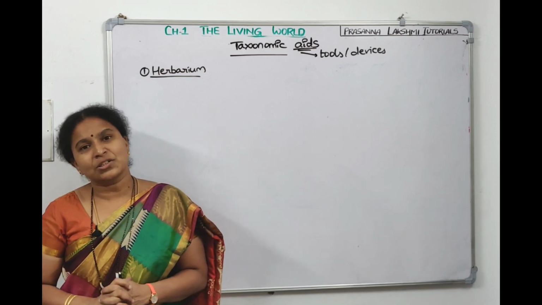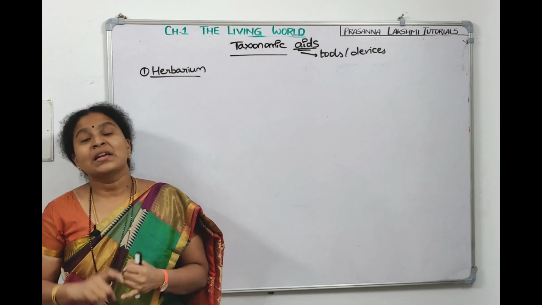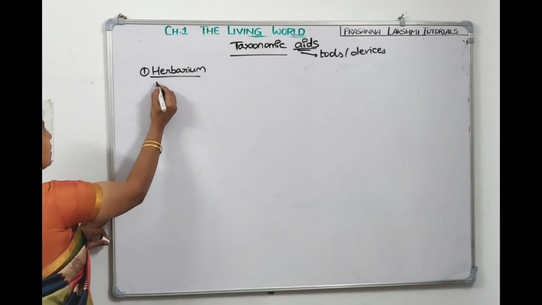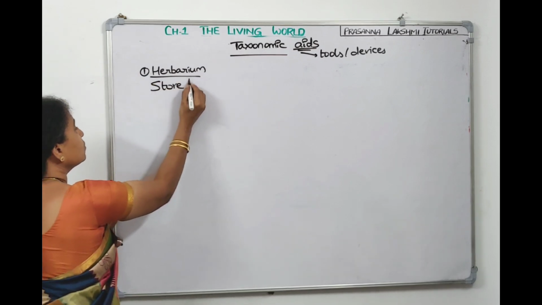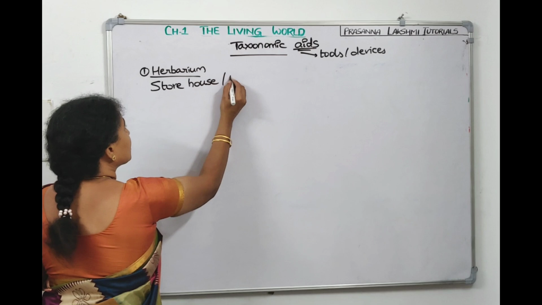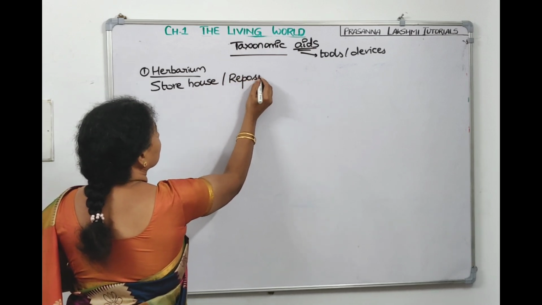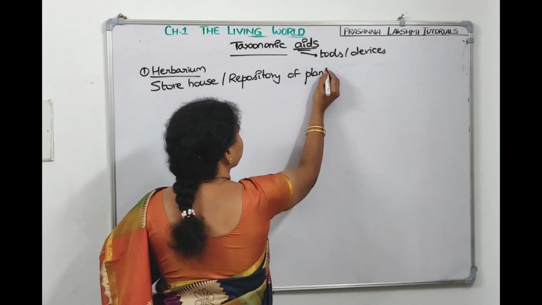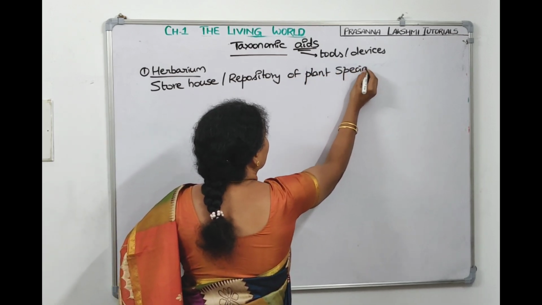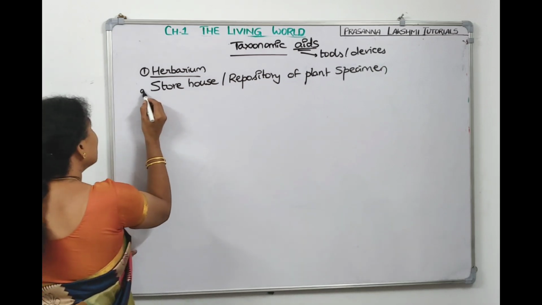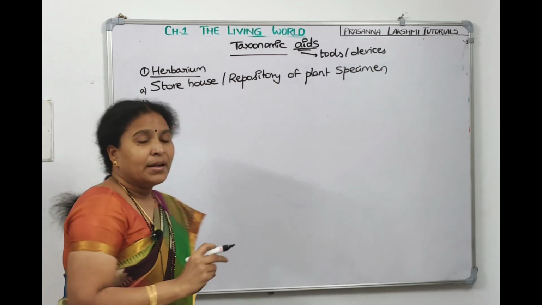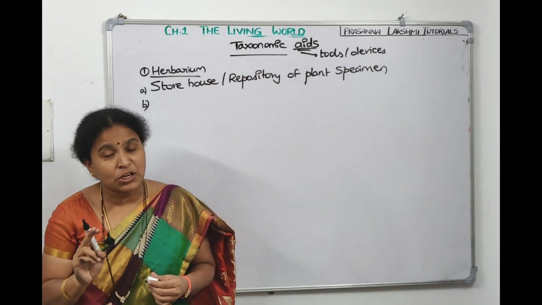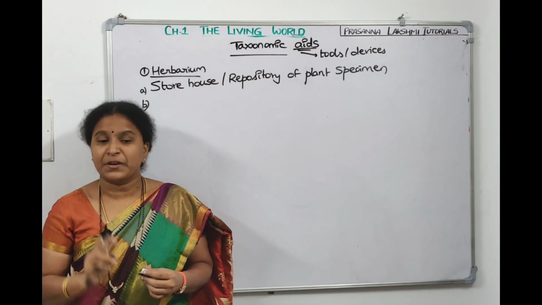So what are advantages of herbarium? It's a storehouse, right? It is a repository of plant specimens, and dried specimens are arranged according to the universally accepted system of classification, which is called Bentham and Hooker system of classification.